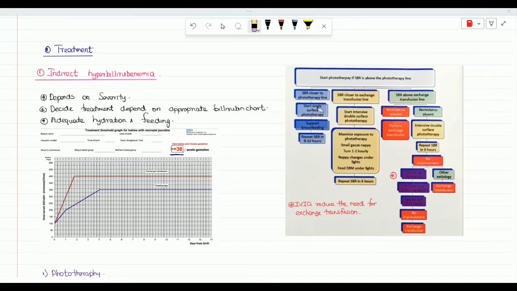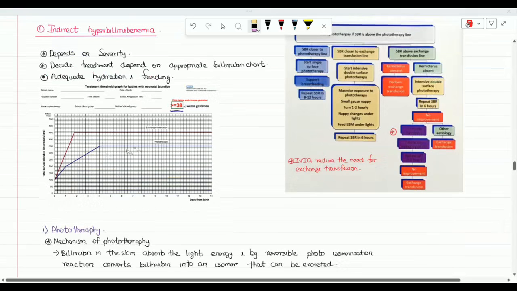So if you want, you can go through this chart. This is the new book that they have released from the pediatric department. I got the chart from there. Then we will decide whether to go for the phototherapy or the exchange transfusion, and tell the ideal management.